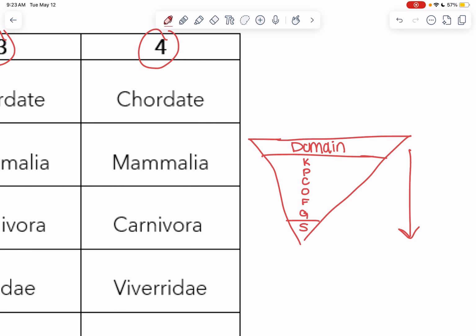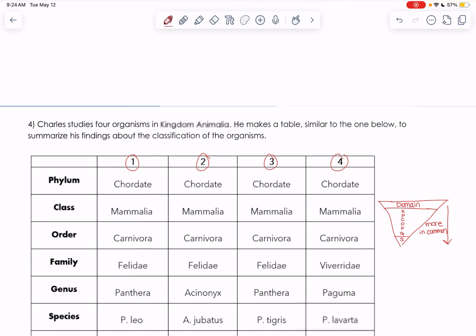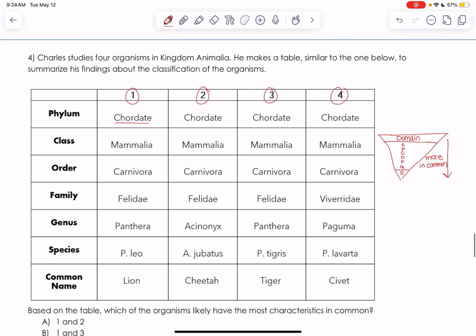As we move down from domain to species, organisms at each level will have more in common as we go down. Okay, so when I look at the phylum, they are all a part of chordate. That means they all have something in common. When I go down to class, that means they have even more in common if they are a part of the same class. They have even more in common than they do if they're a part of the same phylum.